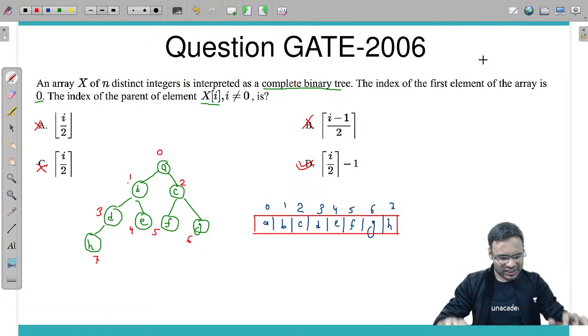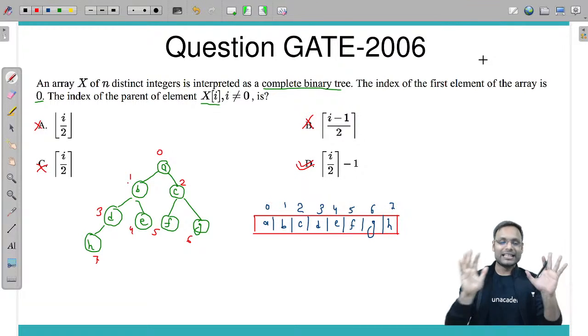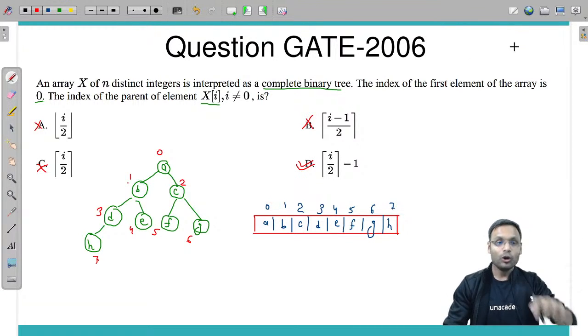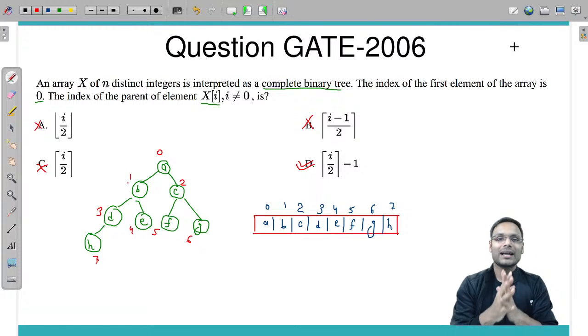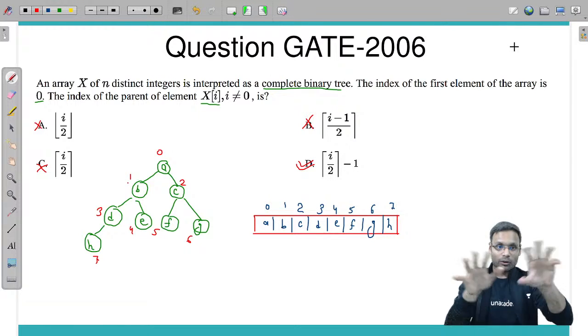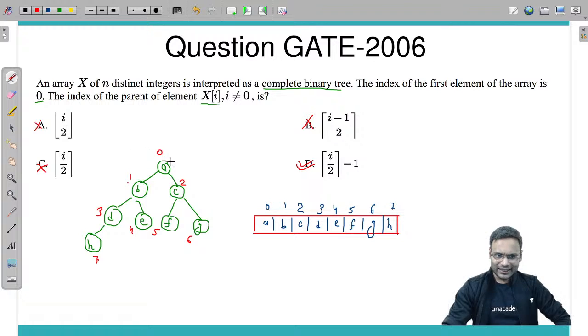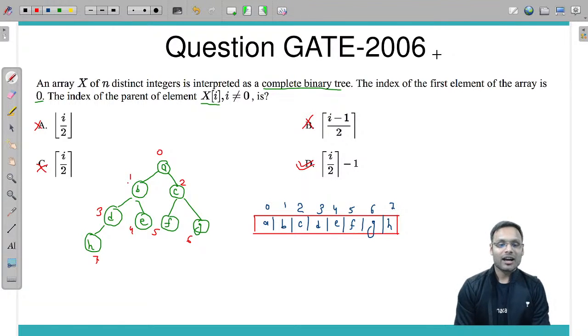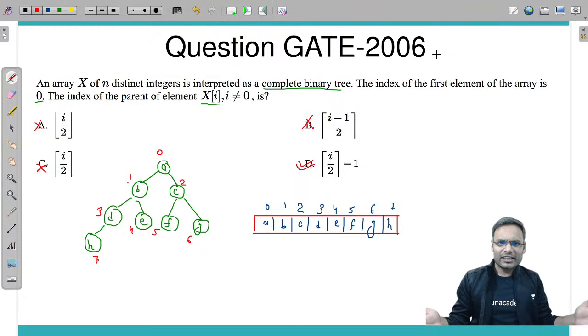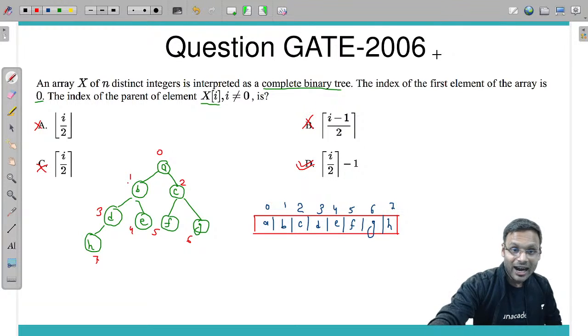This works best when you take examples. Take an example, write formulas, and from the formulas you will easily understand how these formulas work. Use the formula and find out whether the formulas work on your examples or not. Very simple, very simple. Okay, let's move ahead.